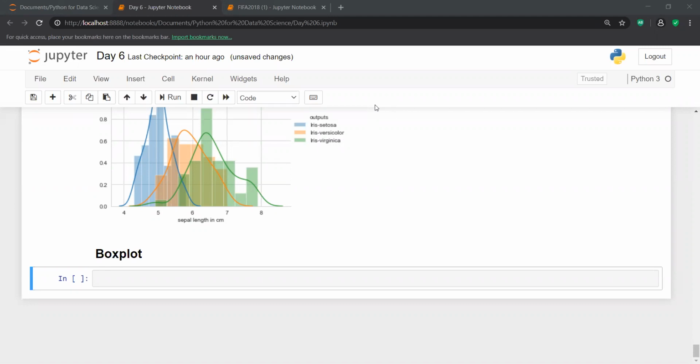Now, let me show you the purpose of using a box plot and what kind of insight I can get with the help of a box plot. So sns.boxplot. Then inside this, I need to give a feature.